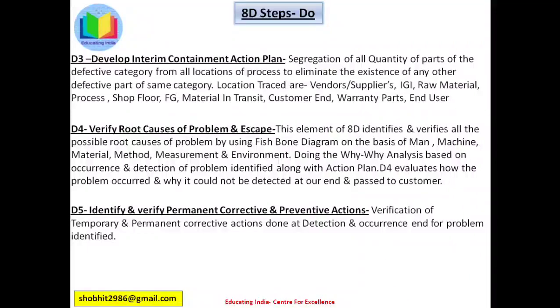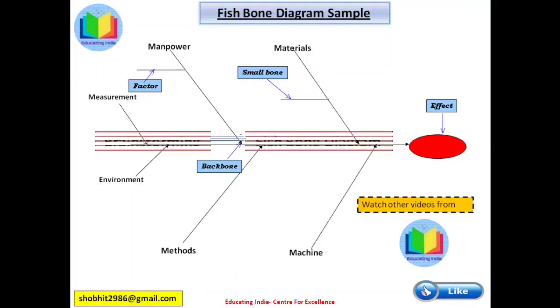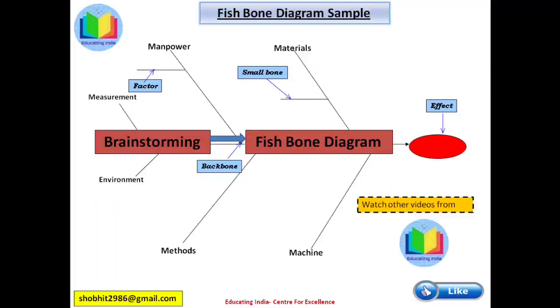Now we will see a fishbone diagram sample. This is a fishbone diagram sample done in D4 in which causes of a problem are identified on the basis of man, machine, material, method, measurement and environment, and this diagram is also called cause and effect diagram, in which root cause of a problem leads to occurrence of a defect. This diagram is made by doing the brainstorming with a CFT team.